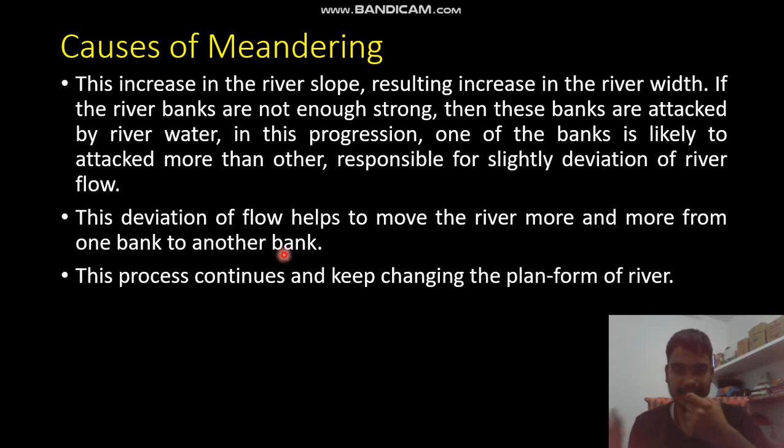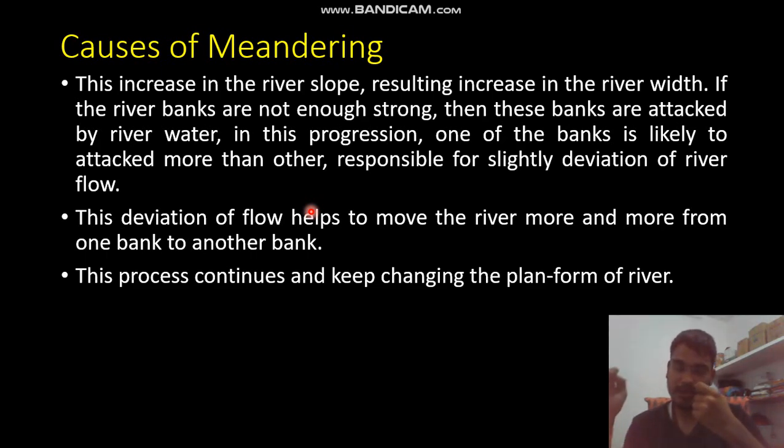Let us discuss it with the first point, that it is due to the flood. Whenever a flood event comes, it will have a large amount of sediments with it, but the water flowing has a definite power or definite capacity to carry the sediments. So once it reaches its maximum capacity, it will deposit all the excess sediment on its bed. Whenever the excess sediment deposits on the bed, it will increase the slope, because whenever the bed level of the river rises due to deposition of sediment, it will increase the slope.